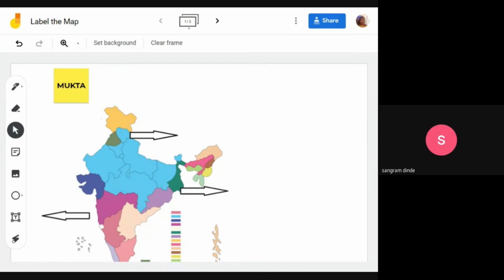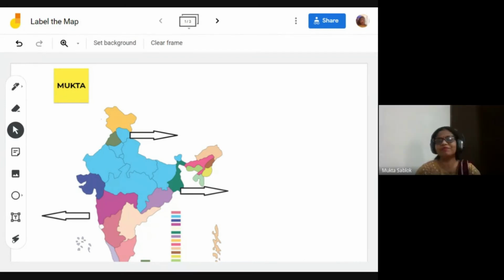Ma'am, is there any such setting where we can stop children from doing this? No, this is not a setting. You can give them separate jams. If you are giving one link only, then there is no setting. Otherwise, there is another option, I'm just coming to that.